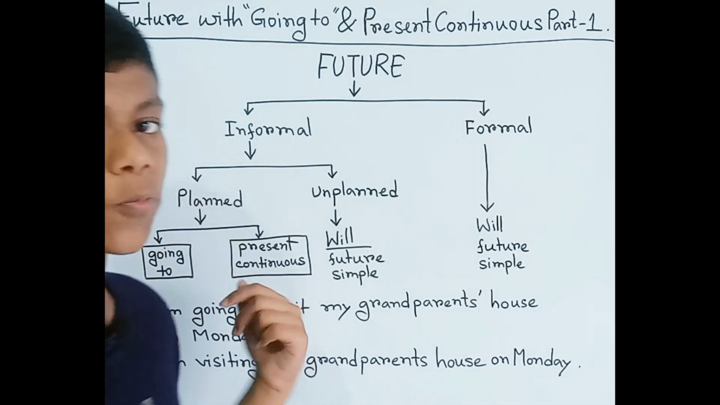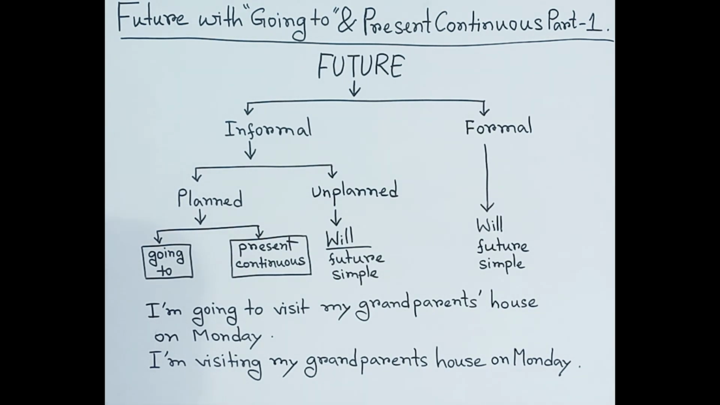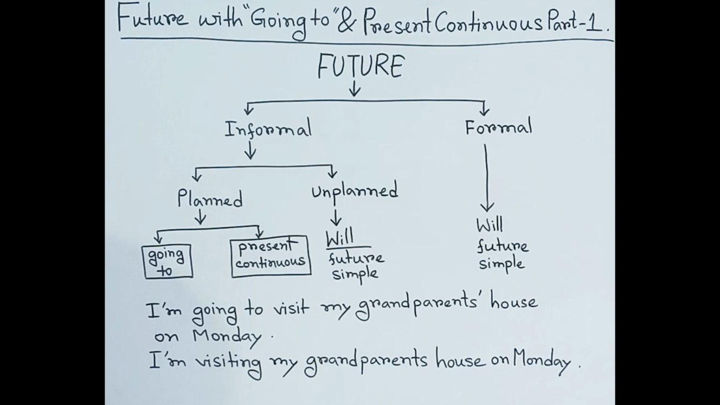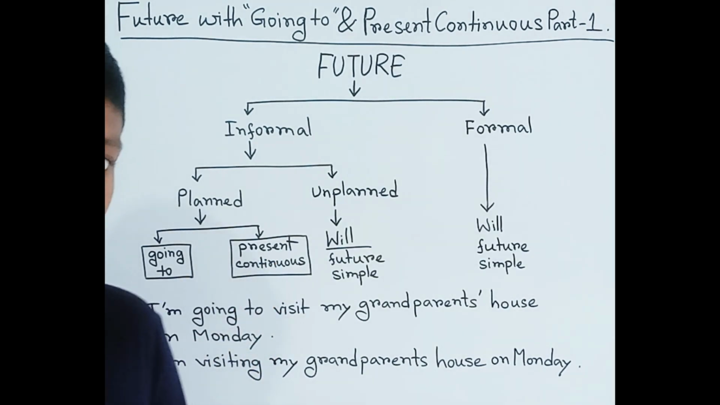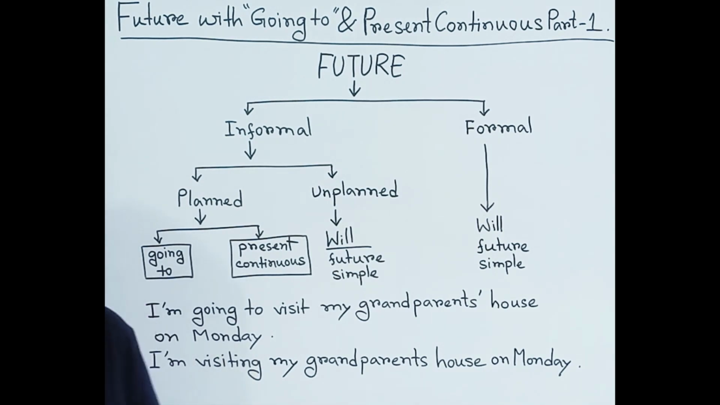There are two parts of informal, that is planned and unplanned. In planned, there are also two ways, that is going to and present continuous. With going to and present continuous, we can also talk about the future.